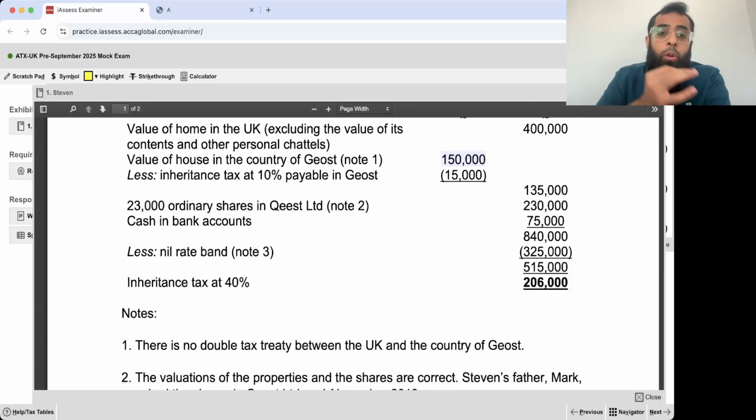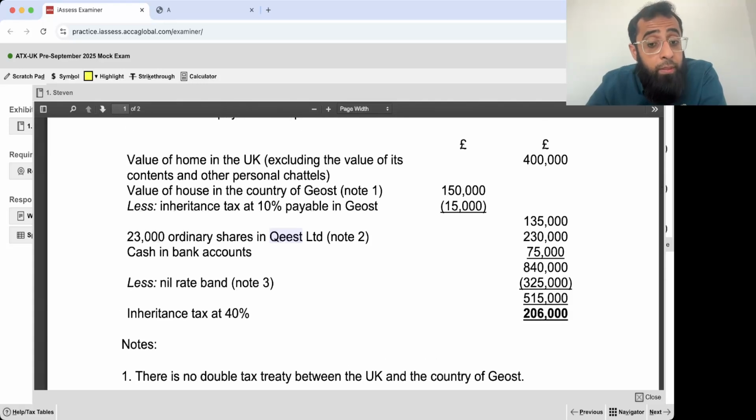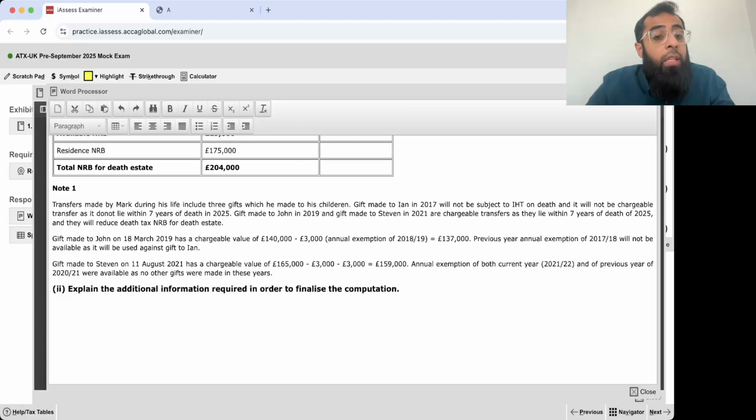Okay, the actual cost and the 5% of the value of the asset. You need information about the business property relief. Okay, what do you mean by business property relief? That whether these shares are quoted or unquoted. So what additional information do you need in order to finalize these computations?